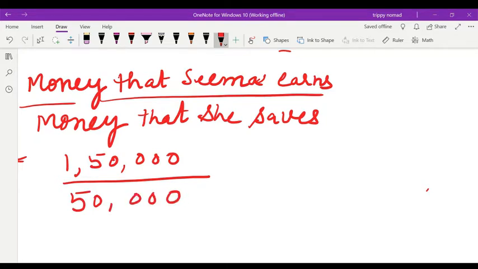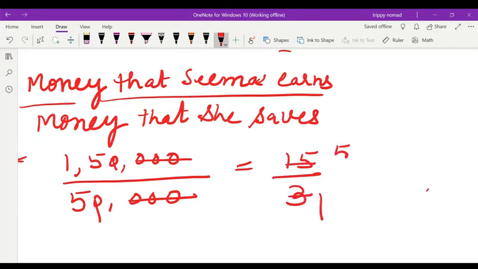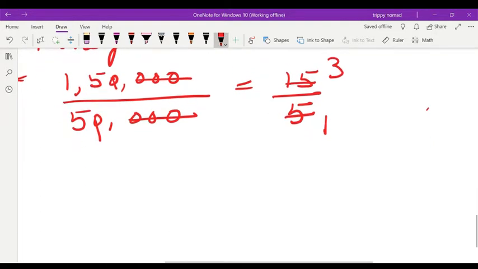So children, three zeros cut, 0 this 0 cut. What is left? 15 upon, sorry, 15 upon 5. 5 ones are 5, 5 threes are 15. So what is the ratio? That is 3:1 for A part.